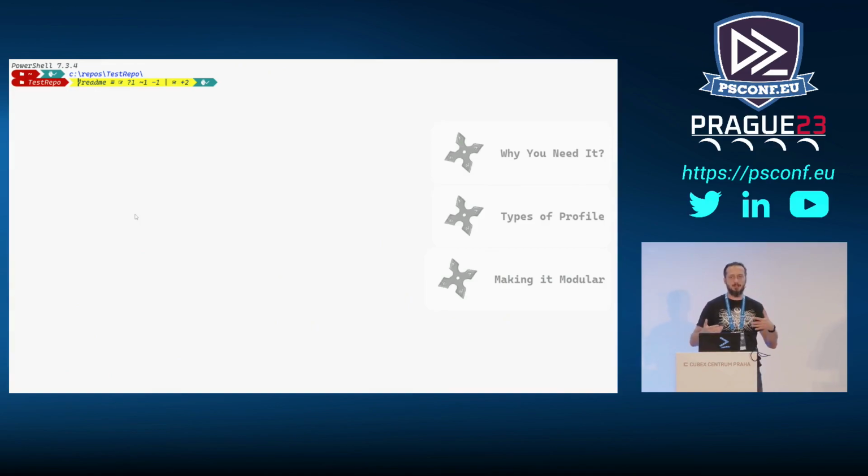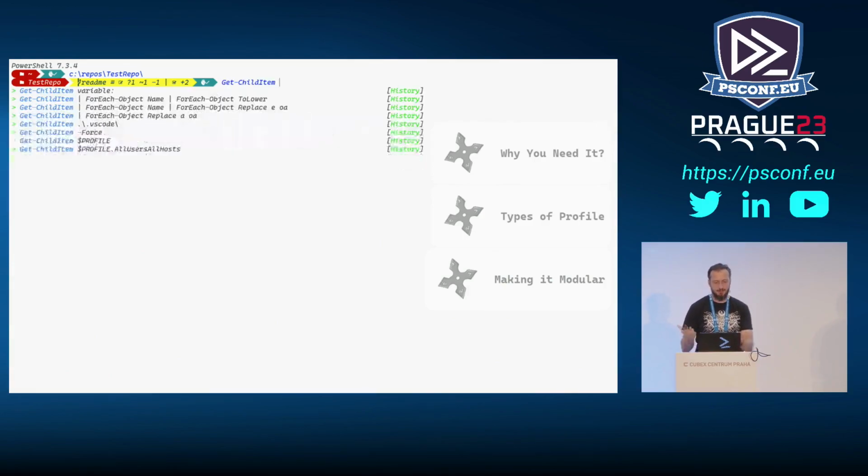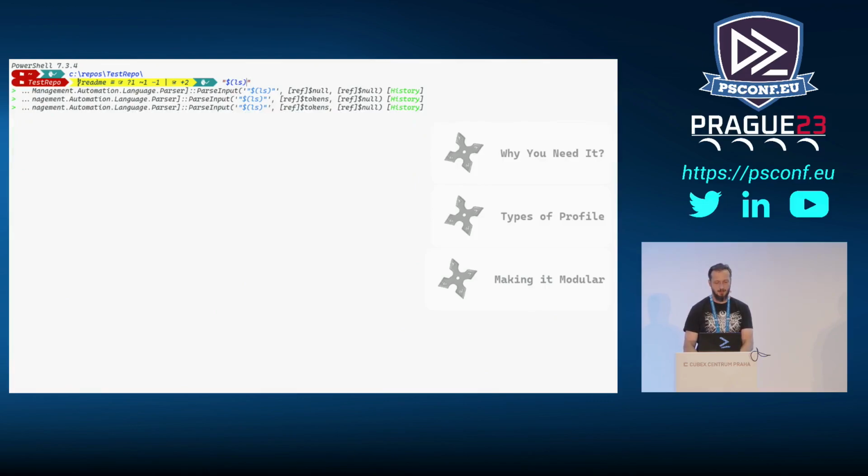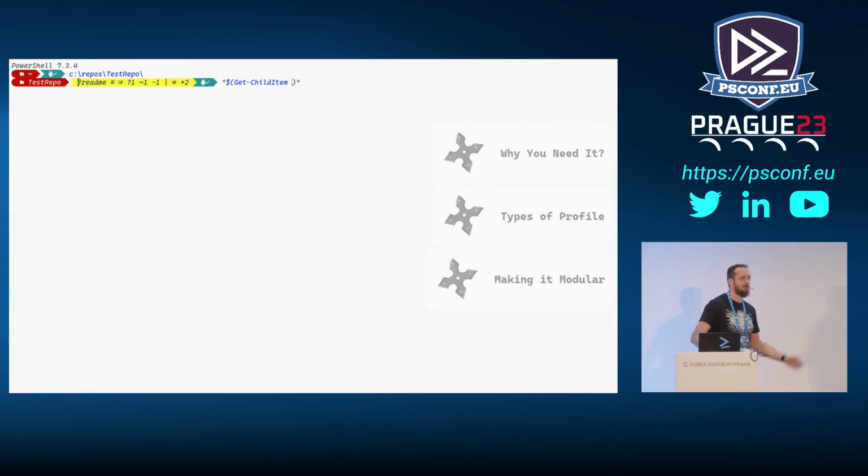But when you run those aliases and somebody else is looking at your code later, they may not understand what happened. So what if I just type an alias, press space, and suddenly I have the full command instead. That would be useful, right? And it would be even better if it didn't care about context. So it's not some kind of regular expression checking. It's just using ASD. Why not? And that way, when I look at my history later or I share it with somebody else, they can look at my code and understand what happened. And I'm still down to typing very few characters, and all those things just happen for me because, well, my profile is already designed that way.